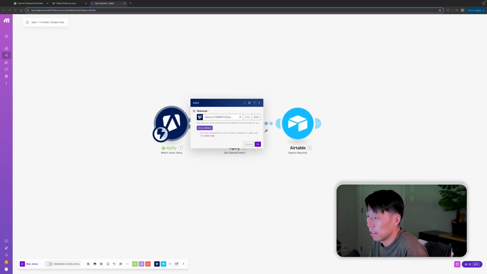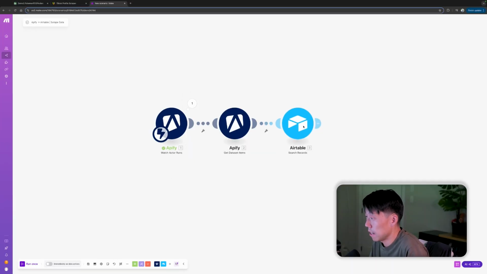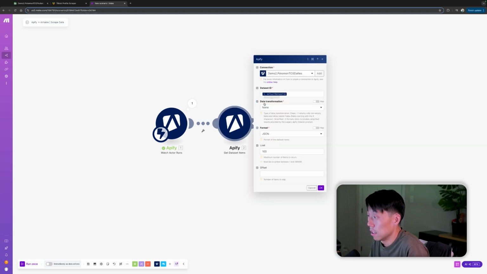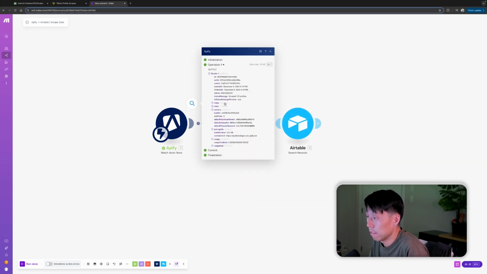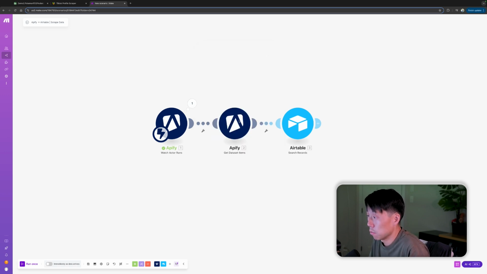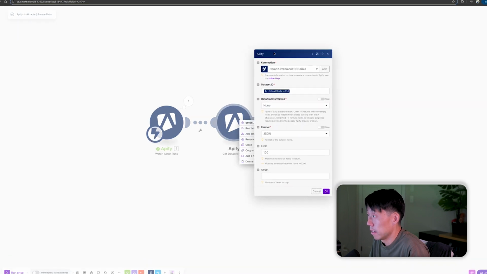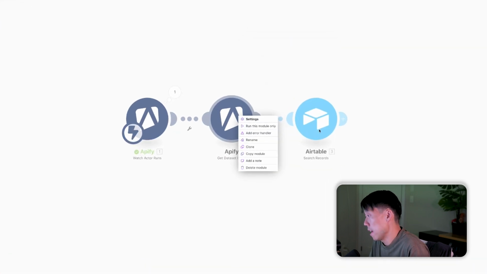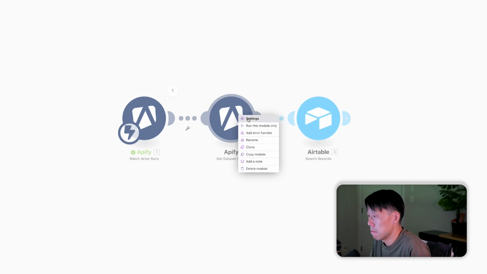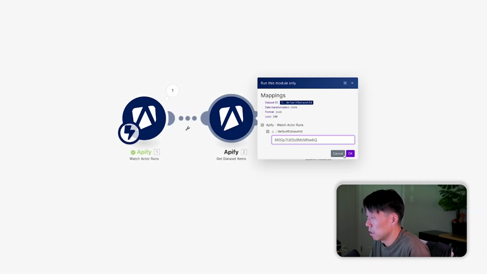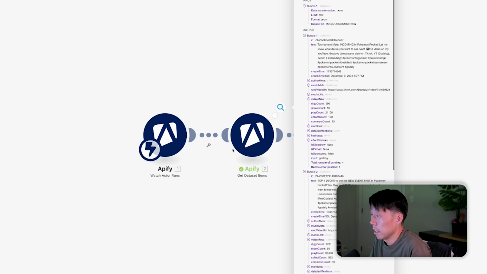Okay, I have a feeling I know what's going on. It's because Make needs to be updated here. So let's see if I can get the default dataset ID here. Default dataset ID. It's actually run this module with that. Because Airtable, Make doesn't actually know what's in that return yet. So run this module only. Let's run that. Okay, there we go.